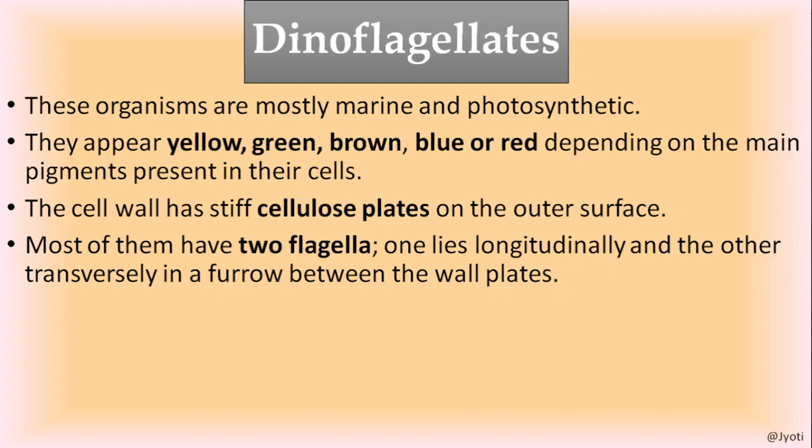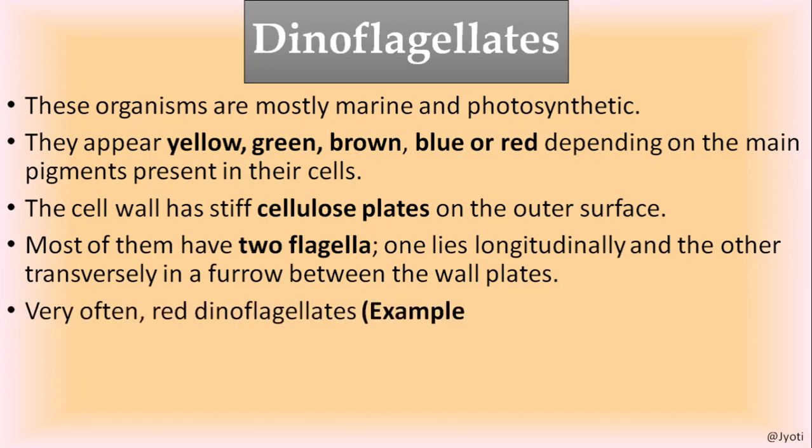So the name is dinoflagellata, because dino means two flagella. For locomotion, they have two flagella. Of these two, one is present longitudinally and the other transversely in a furrow between the wall plates. I will show you the diagram so that the structure will be very clear to you.